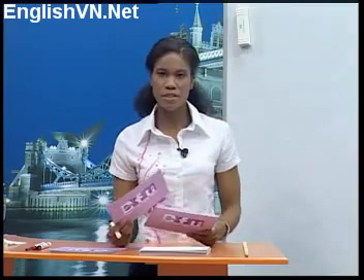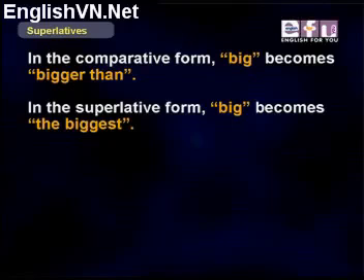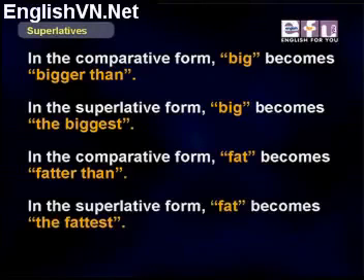We double the consonant, but we add est. Big becomes bigger in the comparative, and in the superlative, big becomes the biggest. Fat becomes fatter, and in the superlative, fat becomes the fattest.